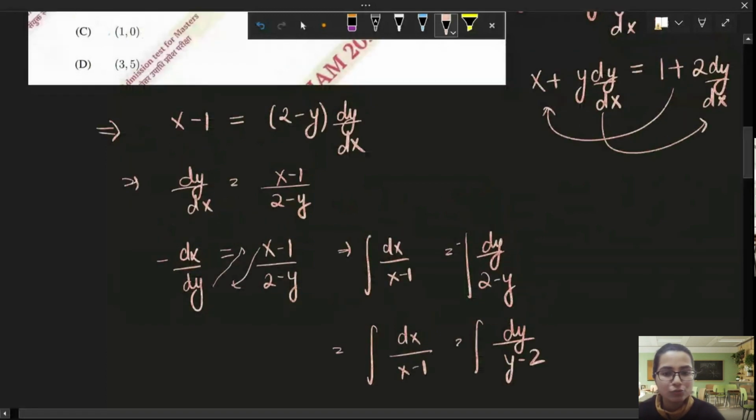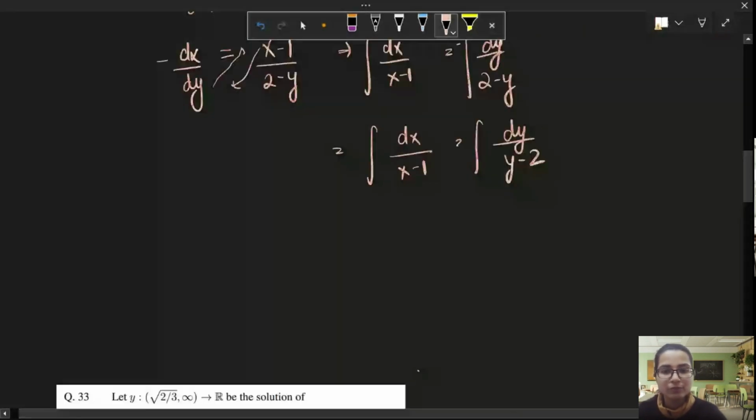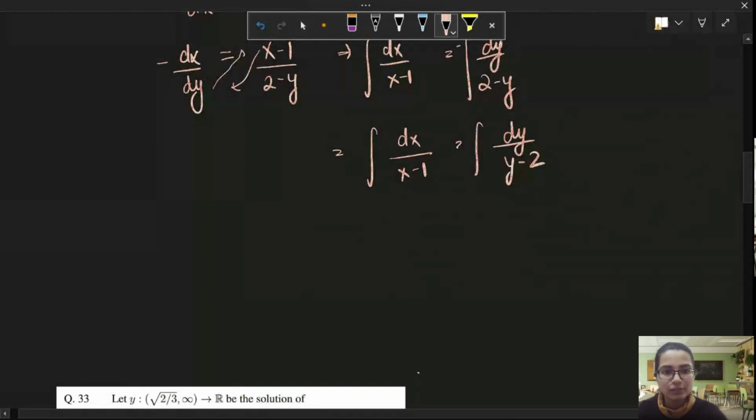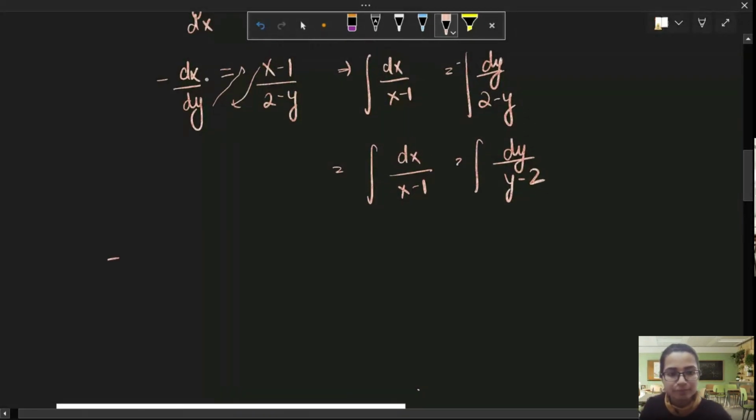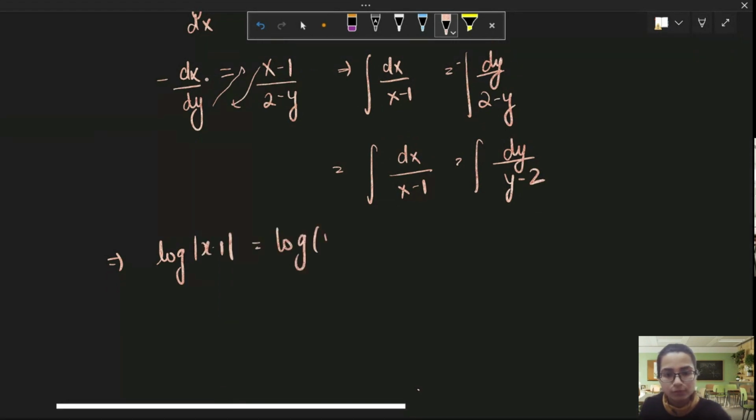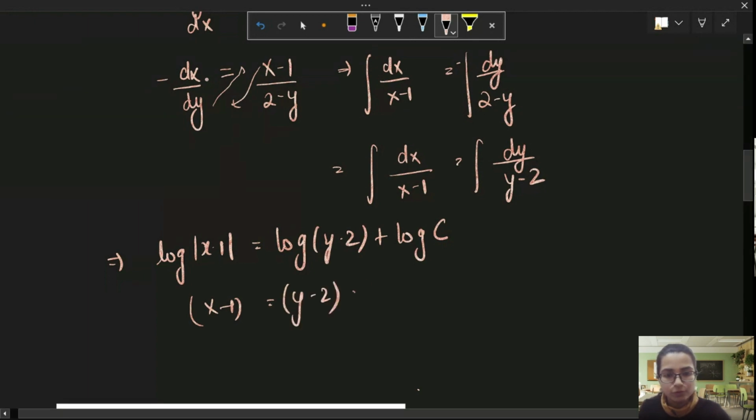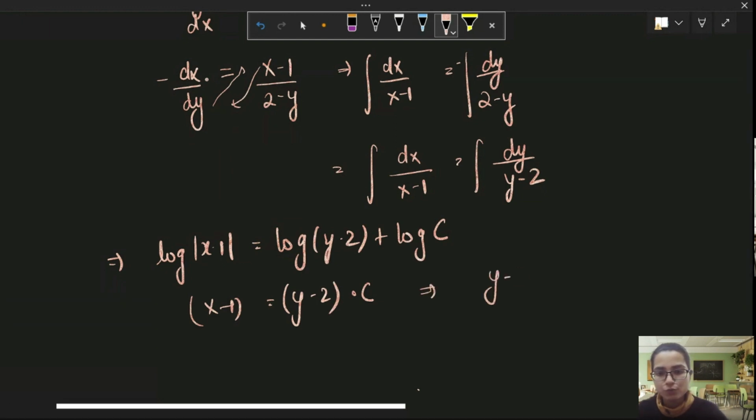Can anybody find the solution and tell me what will be the orthogonal trajectory? Try to find the solution before me and tell me, okay? I'm solving. log(x - 1) = log(y - 2) + log c. Basically, this is going to be (y - 2) into c, by the property of log. So y - 2 will be equal to (x - 1) over c.